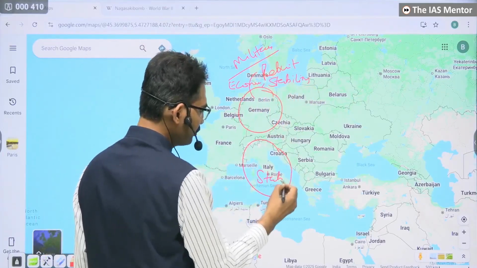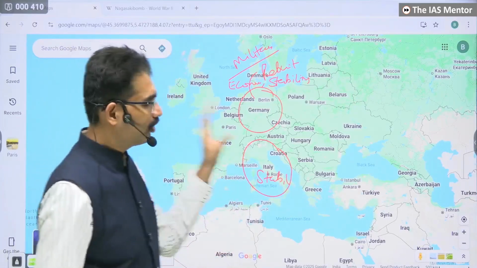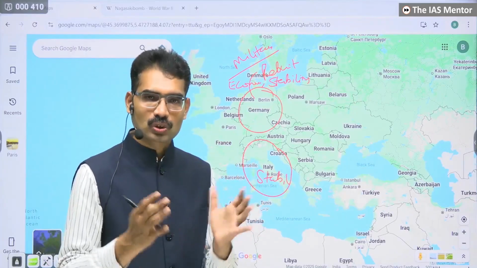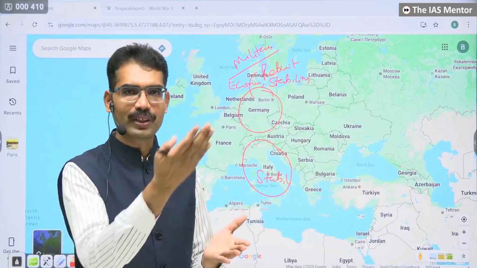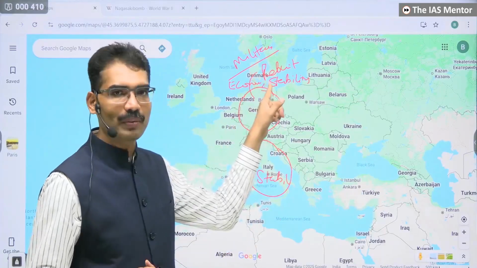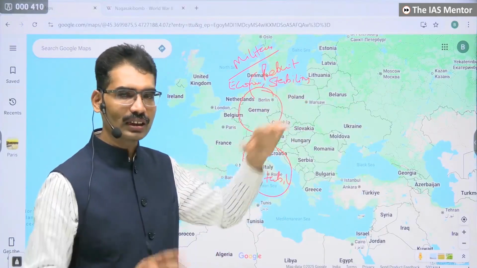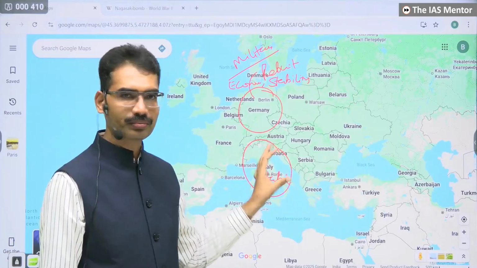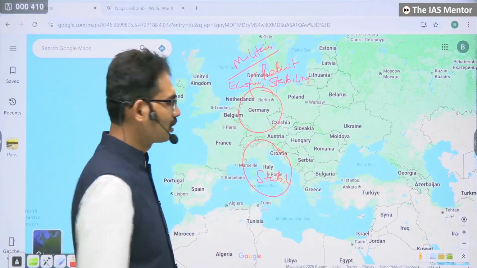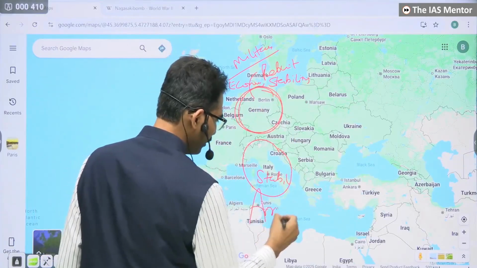Stability came. Economic order came. They developed military industries so that military development also took place. It also provided employment, and once it provided employment, economic stability also came. So both economy and security increased together. As a result, what happened now? Once stability happened, they became ambitious.